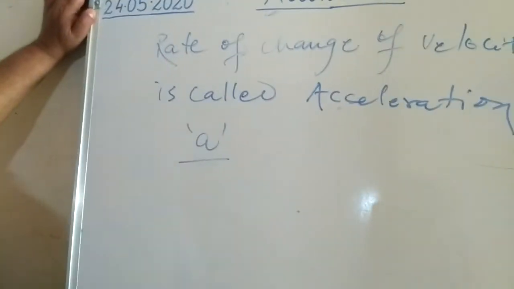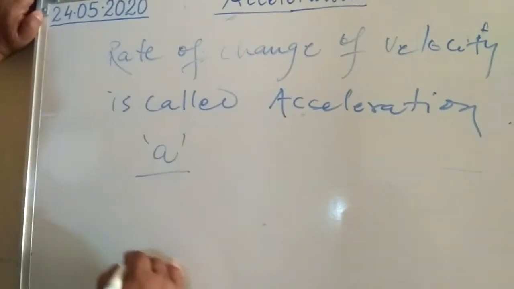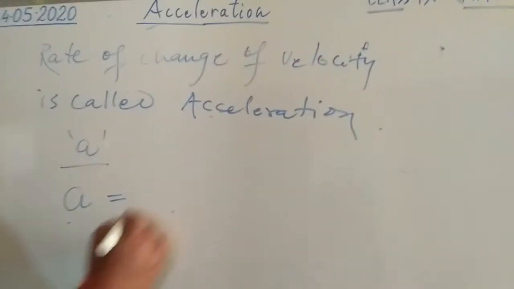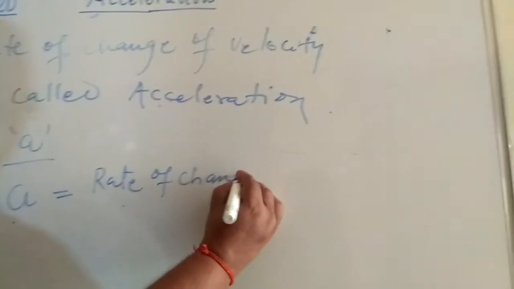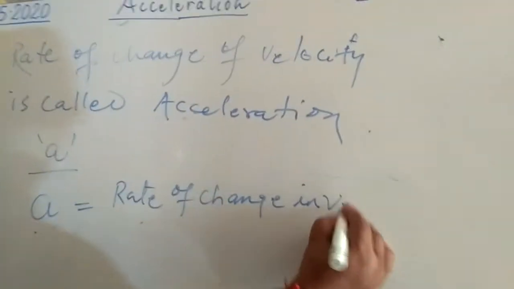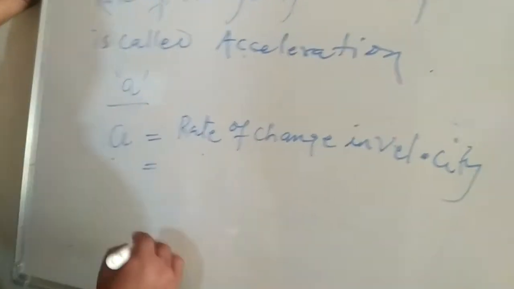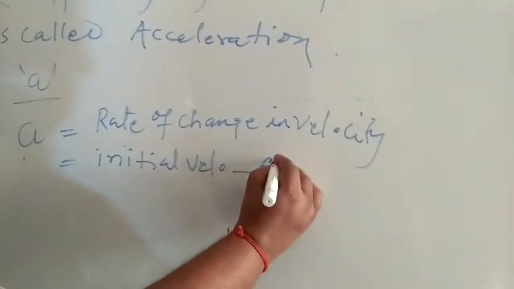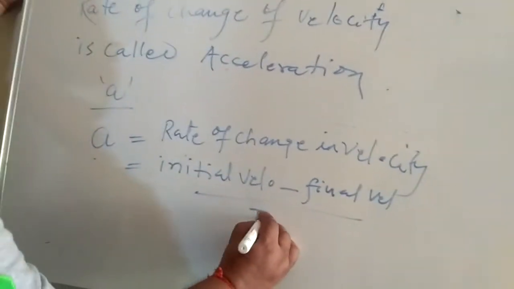And when we put this definition into a mathematical expression, we can write a, meaning acceleration, as the rate of change in velocity, that means initial velocity minus final velocity by time.